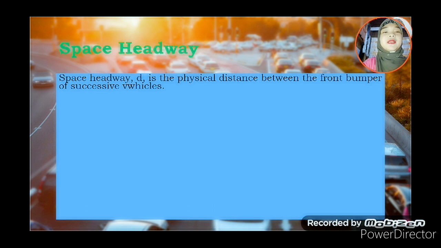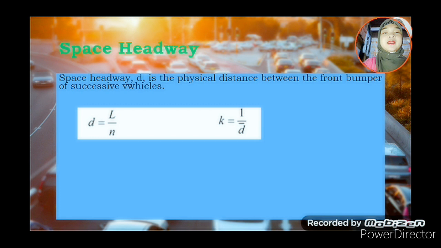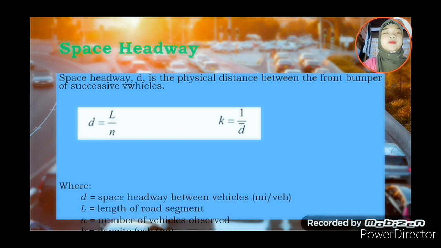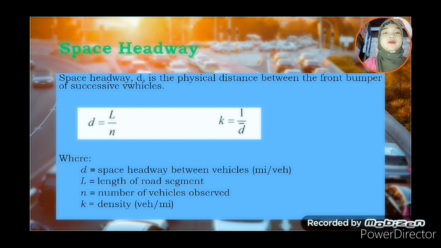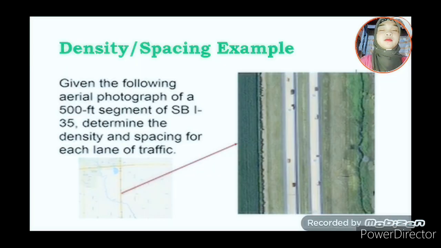Space headway. Given the following aerial photograph of a 500 feet segment of SB I-35, determine the density and spacing for each lane of traffic.